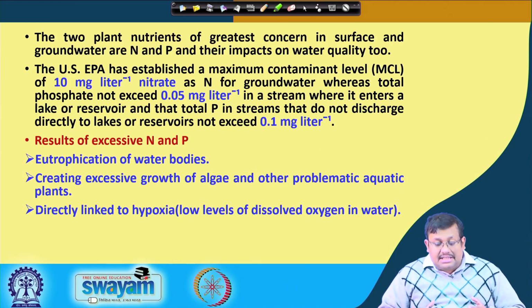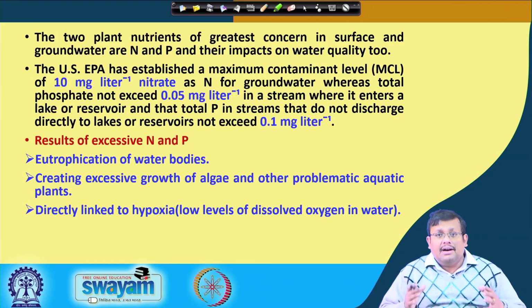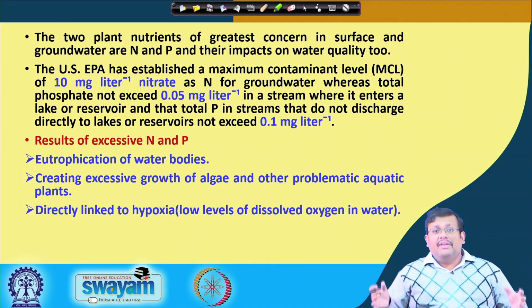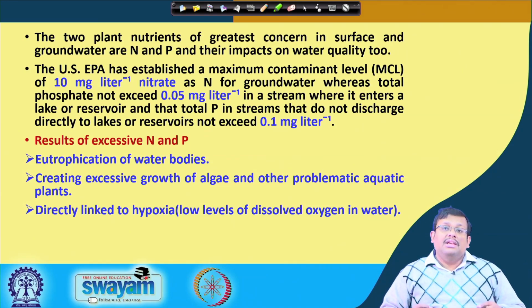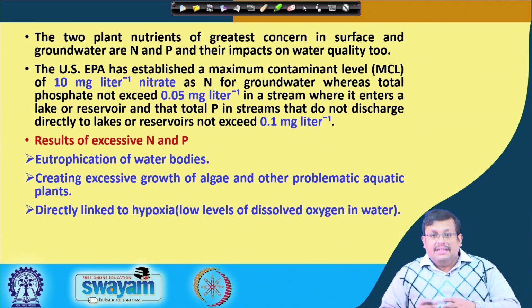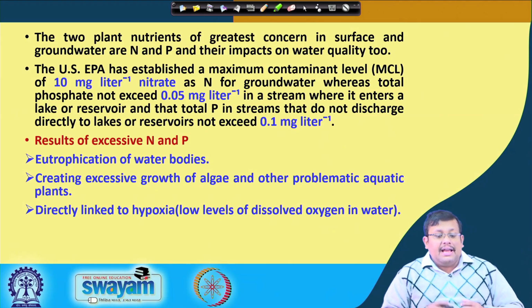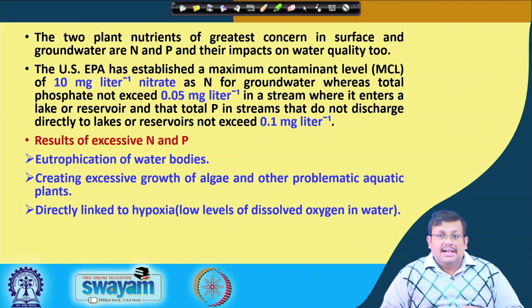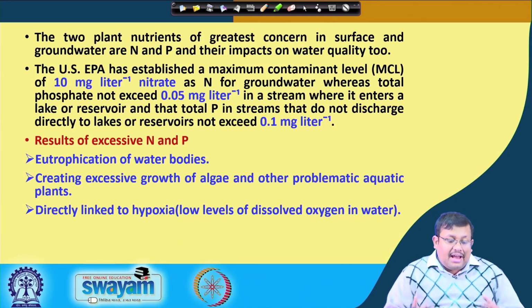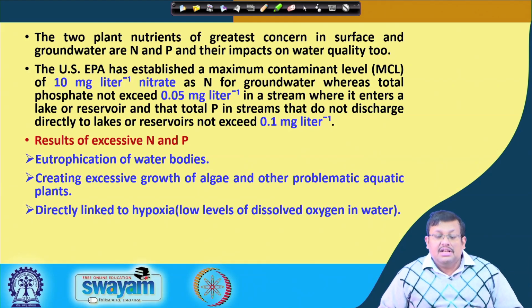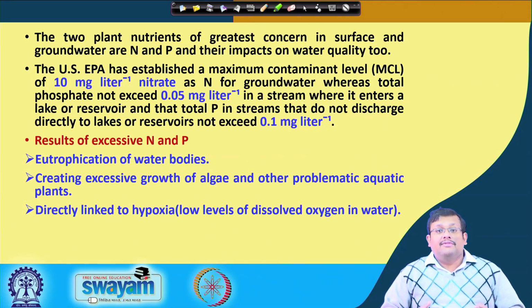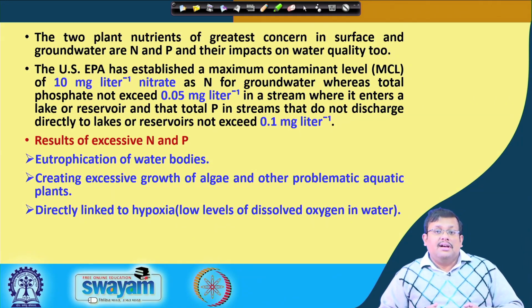In this hypoxia condition, all the other organisms present in the water body will be eliminated. So, this is the ill effect of eutrophication, and this eutrophication is mainly mediated by the excessive nitrogen and phosphatic fertilizers which we apply to the agricultural fields. That is why indiscriminate use of agricultural resources is creating a big problem as far as environmental soil chemistry and water chemistry are concerned.